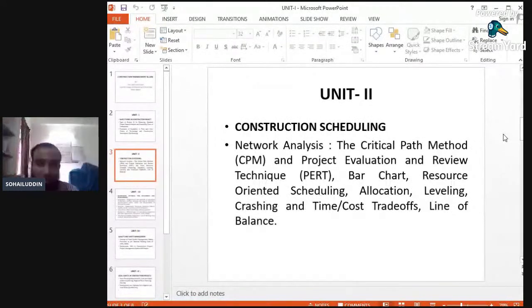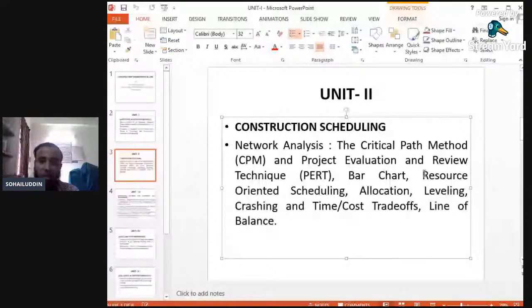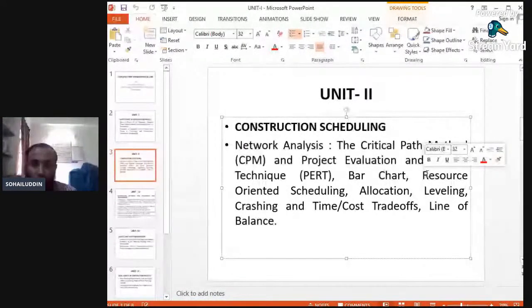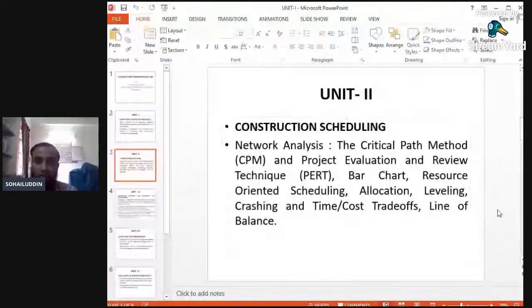So resource orientation plays an important role in executing a work. Resource-oriented scheduling is again networking, where we draw a network for various types of projects.